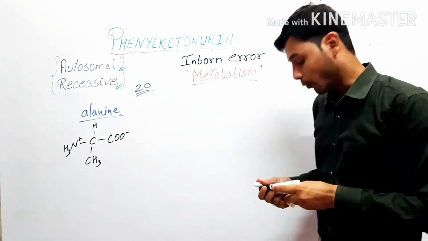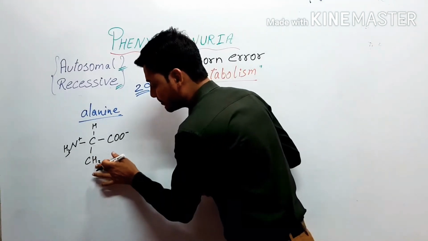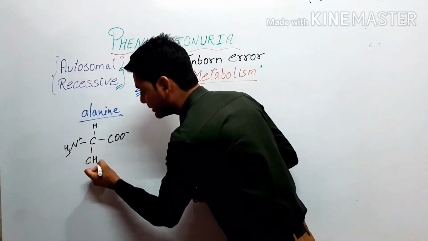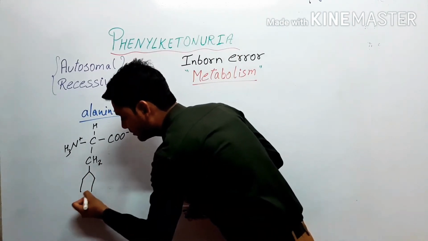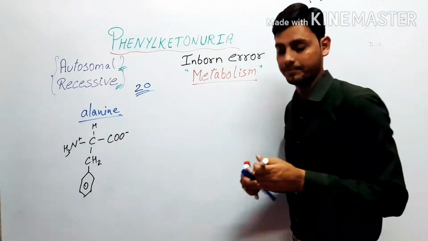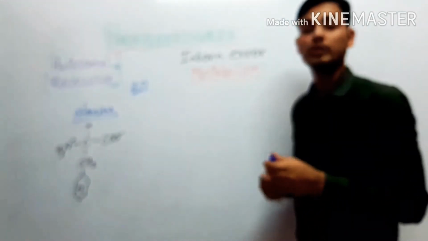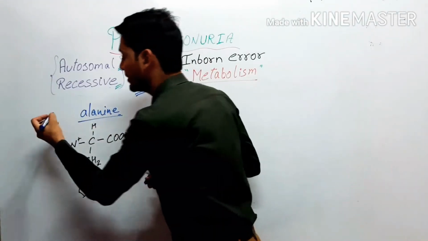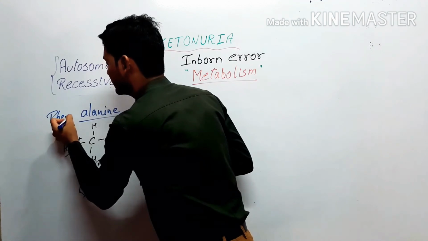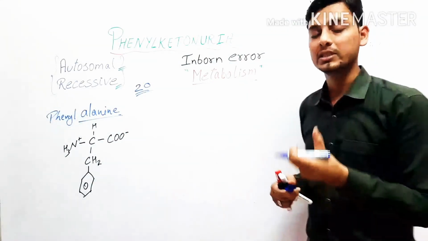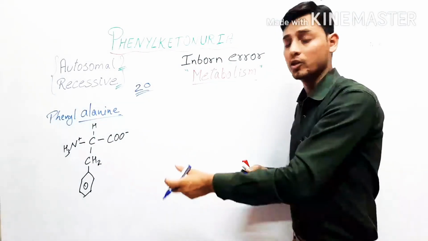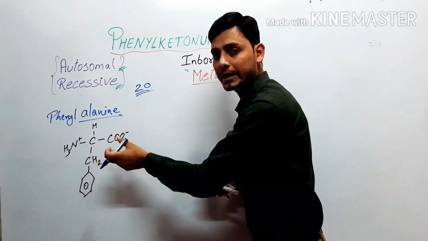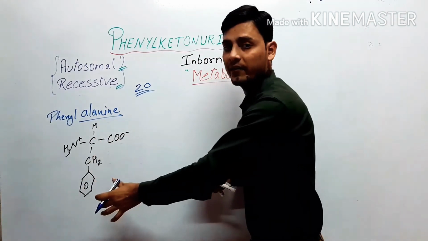Now what we are doing over here, we are just replacing one hydrogen. CH3, 3 hydrogens are there. We are just replacing one hydrogen with a phenyl group. As we are replacing one hydrogen with the phenyl group, now this amino acid becomes phenylalanine. The name of this amino acid is phenylalanine. So I hope there will be no confusion regarding the structure of alanine and phenylalanine. In alanine, the CH3 group was there. हम लोगों ने क्या किया? We just replaced one hydrogen with the phenyl group, so that it becomes phenylalanine.